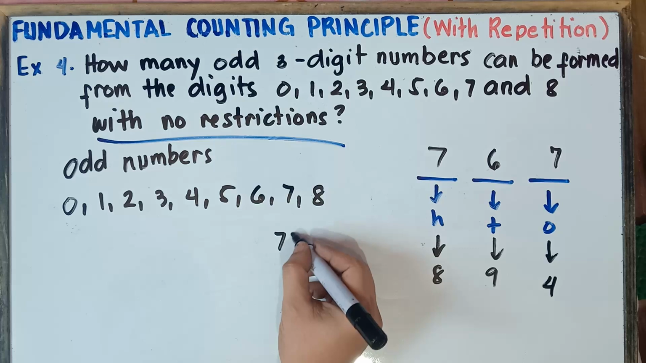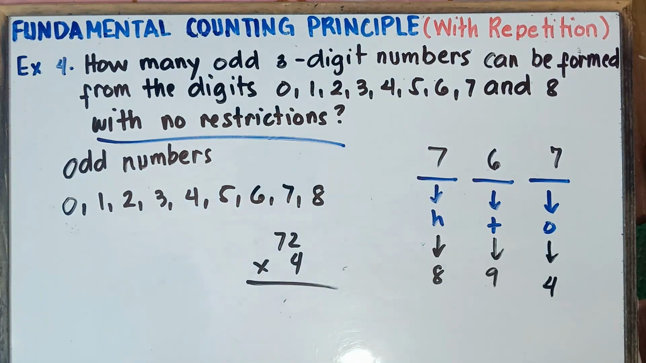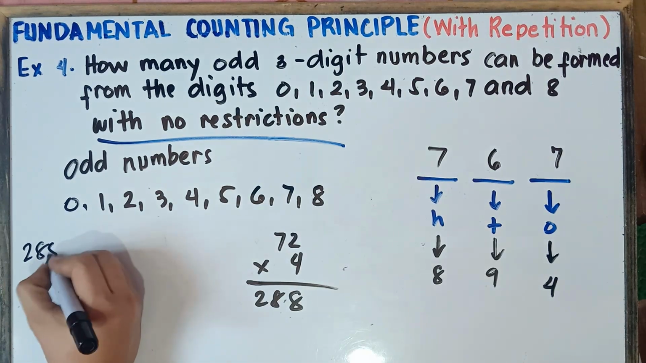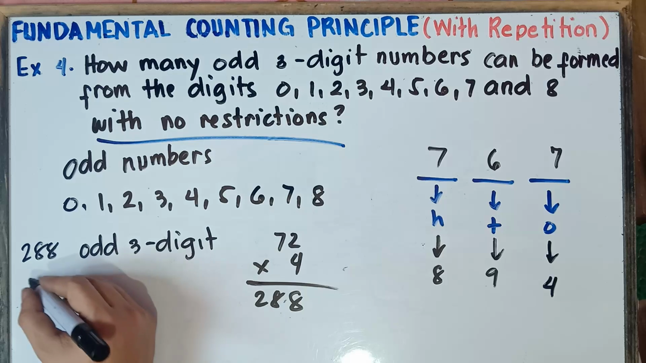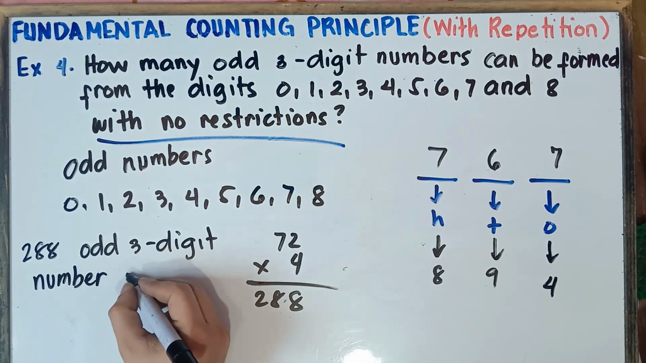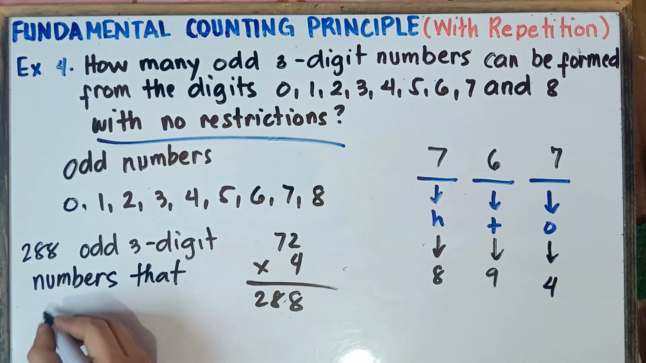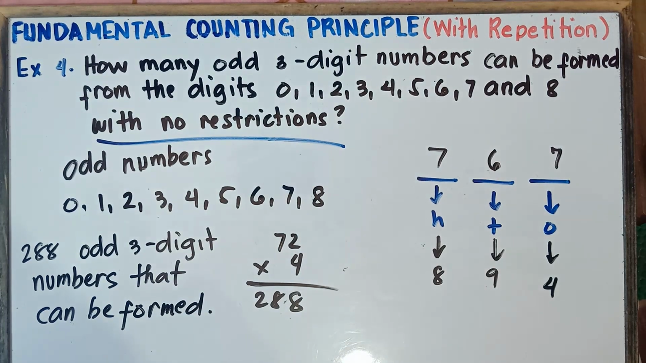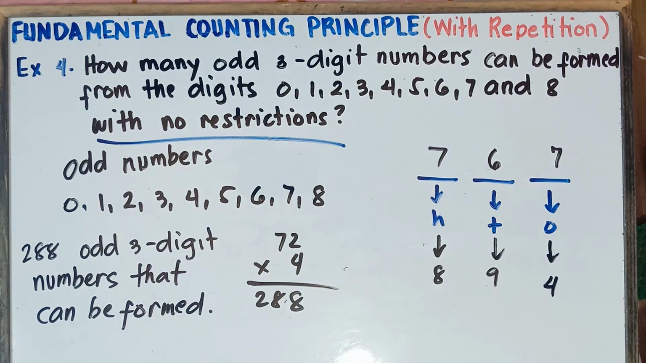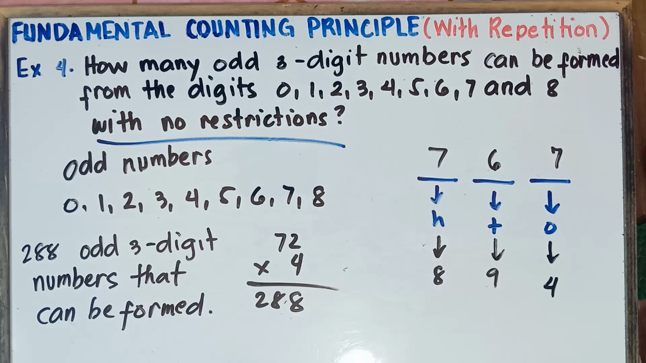So simply multiply. 8 times 9, that would be 72. Times 4. So 4 times 2 is 8, 4 times 7 is 28. So that would be 288. Therefore, you have 288 odd 3-digit numbers that can be formed. Once again, guys, you have 288 odd 3-digit numbers that can be formed. That's the answer, class, for example number 4.